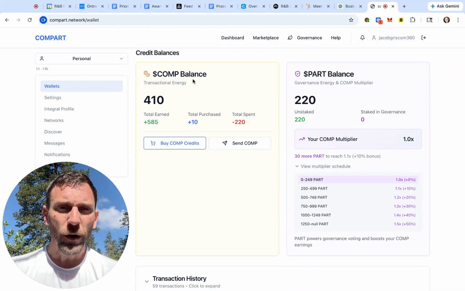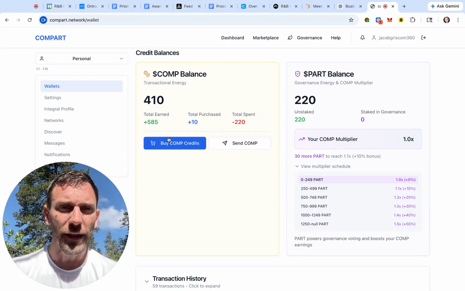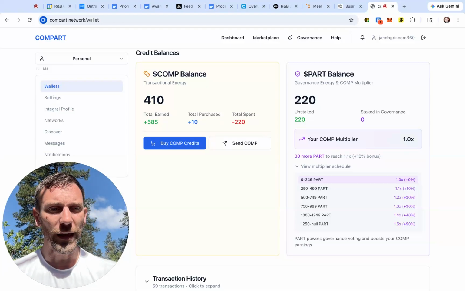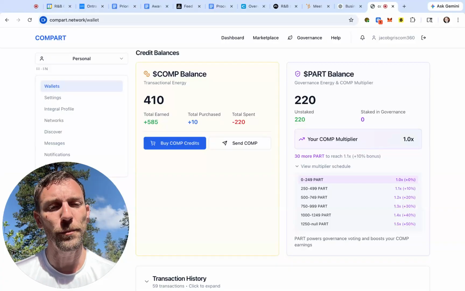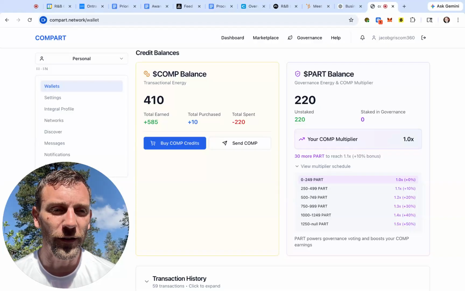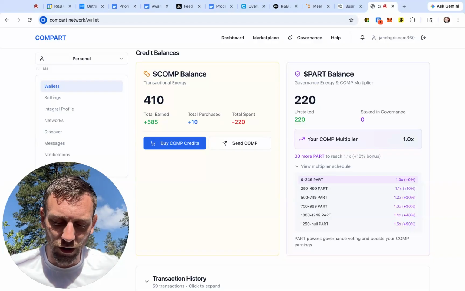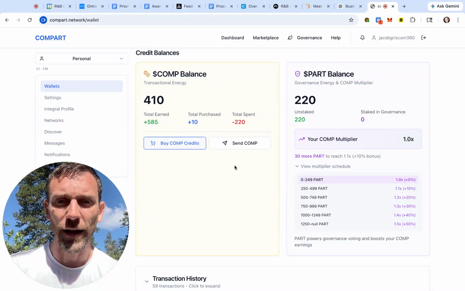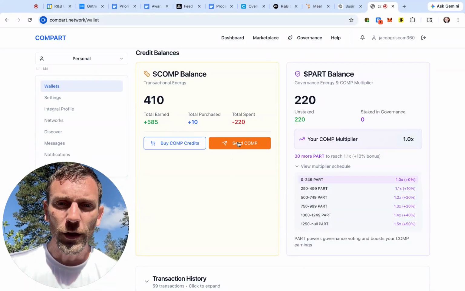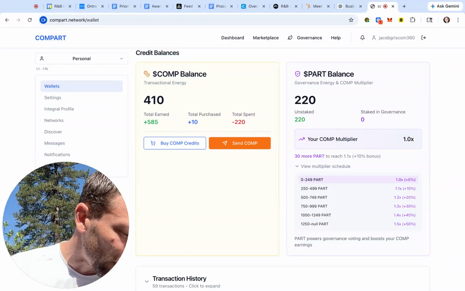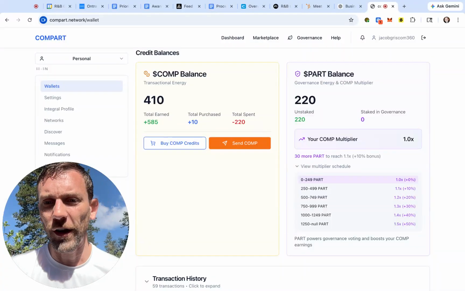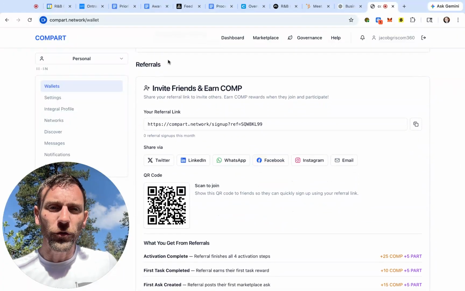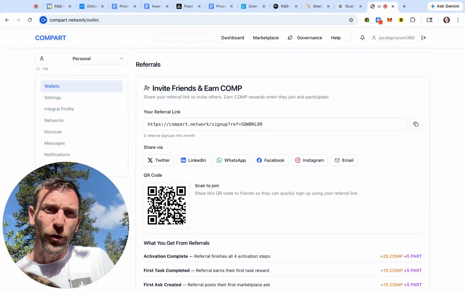So what else have we added? You can now buy additional comp credits. And that would be relevant for any network or individual that's making more asks in the marketplace than they are completing tasks. So they would then end up with a deficit where they need to purchase comp. Now that's going to be very sensible for anyone that's using this to do high value asks and getting good results from their networks. You can also directly send comp between user wallets, user network wallets now, and get the full history.